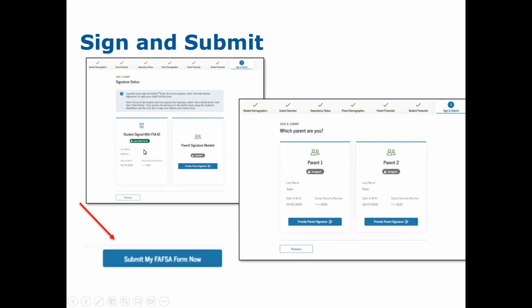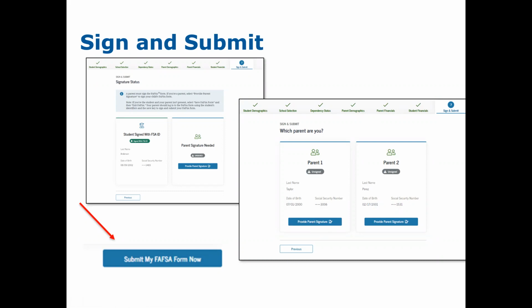So if the student logged in with their FSA ID, they will not have to enter that username and password again. They simply can click sign the FAFSA with my FSA ID. And then for the parent signature, they will click that they will provide an FSA ID. You will select the parent that has the FSA ID and provide the parent's signature by entering that username and password.